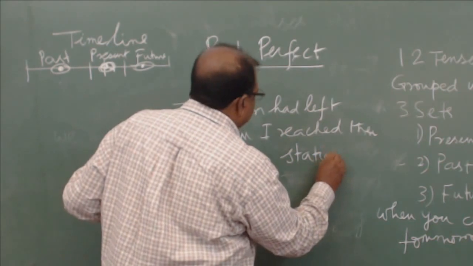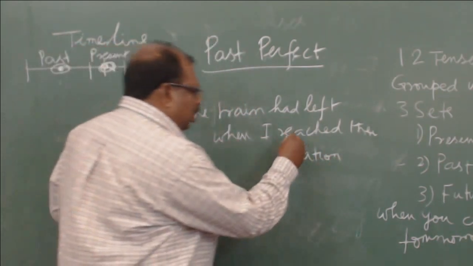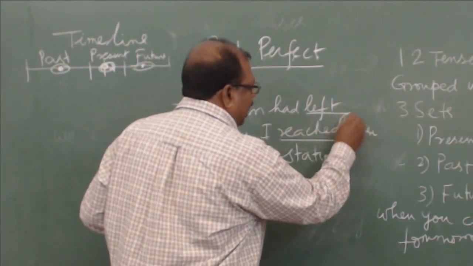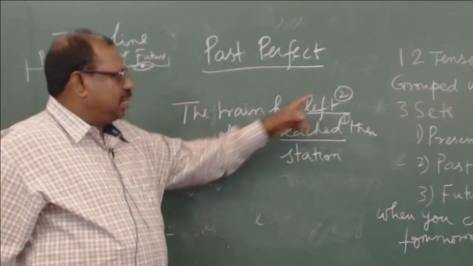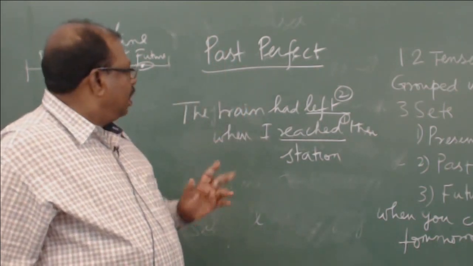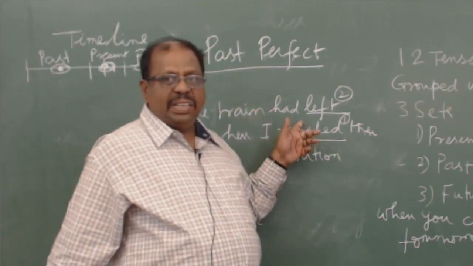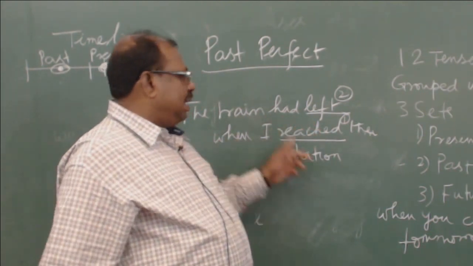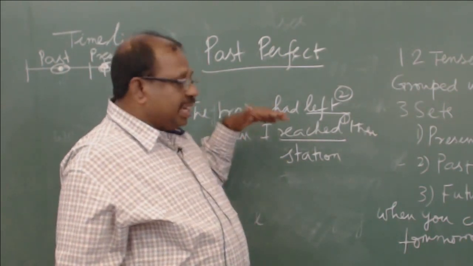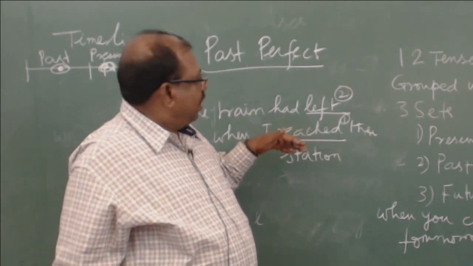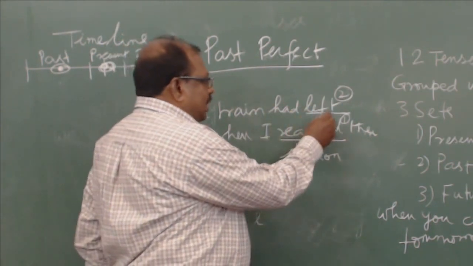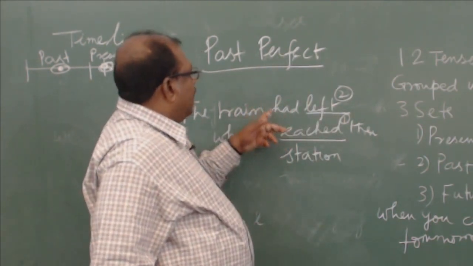See, here if you look at it, there are two actions. That is, you reaching the station is one action and the train leaving is another action. So there are two actions indicated in the past, one happening after the other. But which happened first? The train leaving is the first action and my reaching the station followed that. So in the past perfect tense, the first action in the past, which is over before the second action has happened, you have to express as past perfect tense.